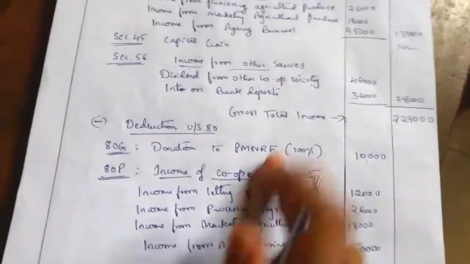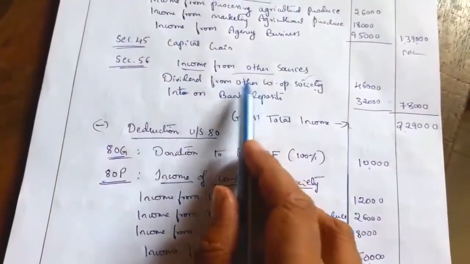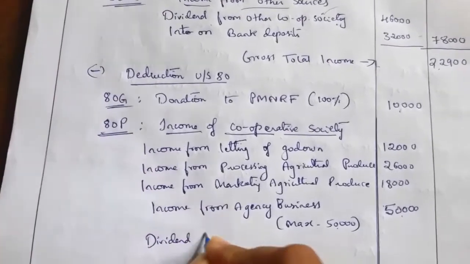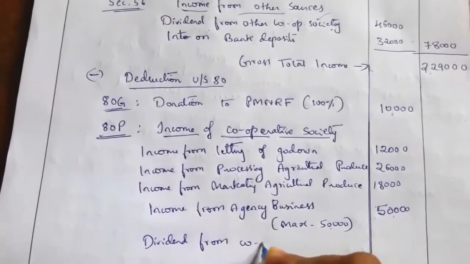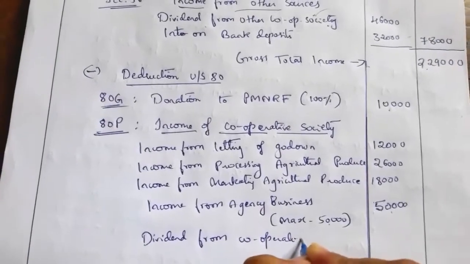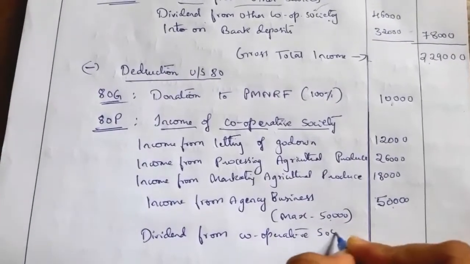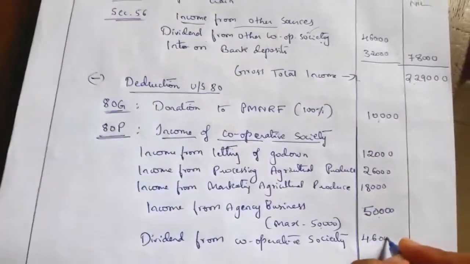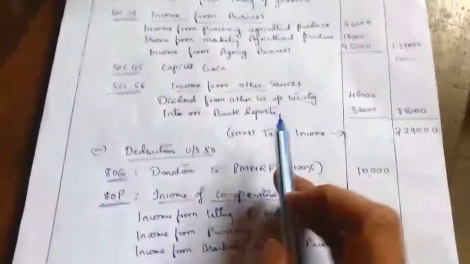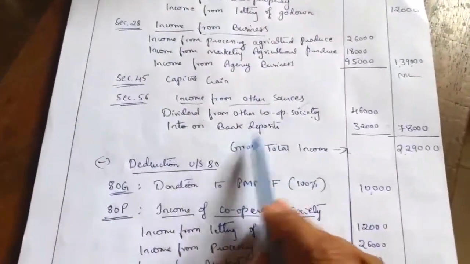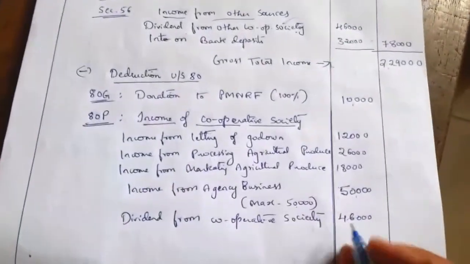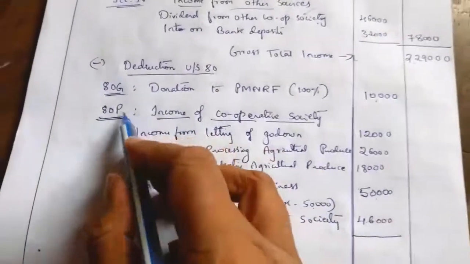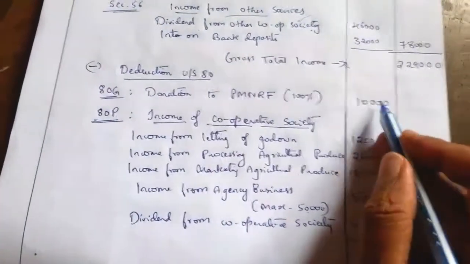So that is over. Next is dividend from cooperative society. All the income relating to the cooperative society can be claimed as deduction under section 80P. How much? That is 46,000. But this Mandya Cooperative Society cannot claim deduction for the interest on bank deposits, 32,000. So all these deductions can be claimed under section 80P. These are the deductions under section 80P, and 80G 10,000.